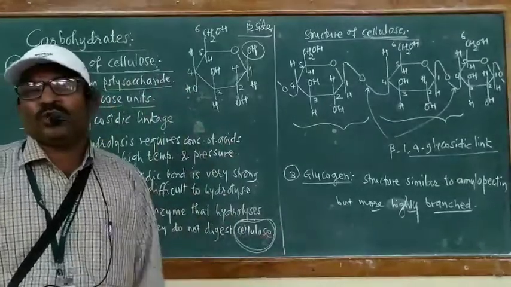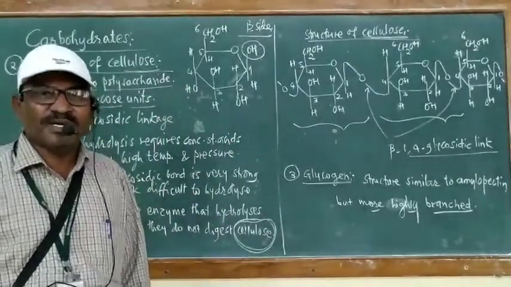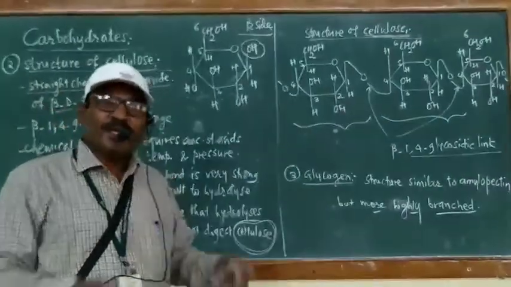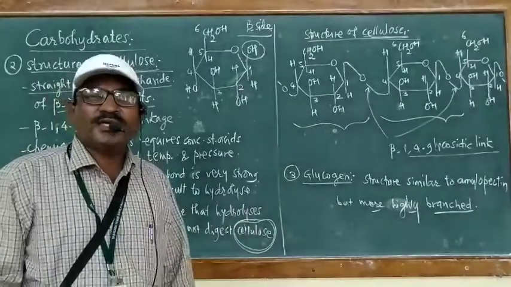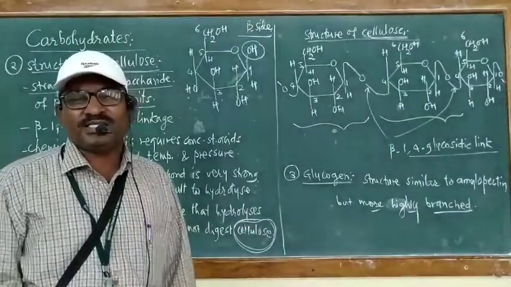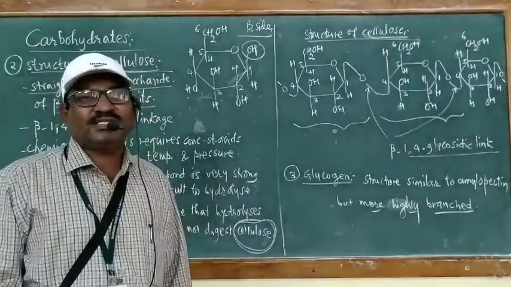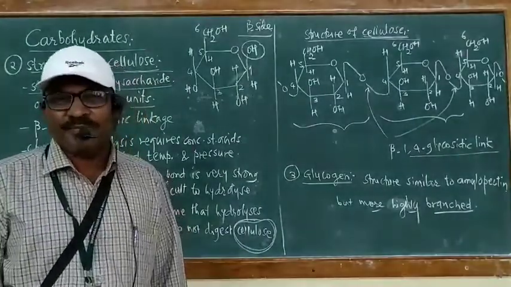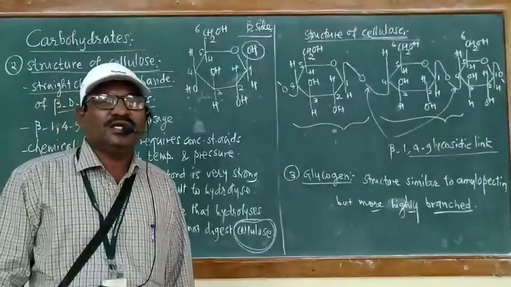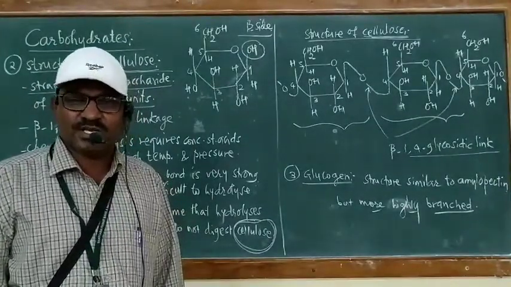In amylose, only linear structure is observed, but in amylopectin, a linear structure is joined to one more linear structure by 1,6 glycosidic linkage. Hence, the structure does not remain linear, it becomes a branched chain structure.